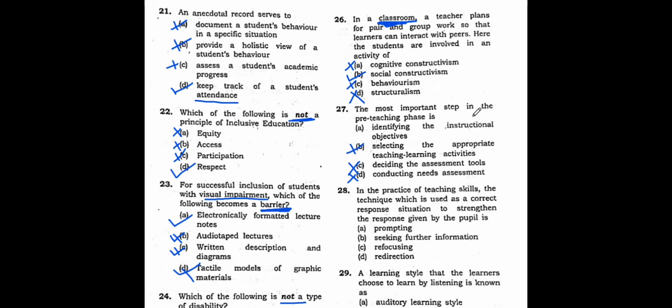So they are asking what the most important step is. The first step, the most important one in the pre-teaching phase, will be identifying the instructional objectives. What will be the objectives of the topic which I'm going to teach? What will be the learning outcomes? Those are the things we do, right? When we were doing our DElEd and B.Ed, we made lesson plans, and in lesson plans what do we write? We write learning objectives, then instructional materials, then learning outcomes, all those things we write, right? So that is what they mean.